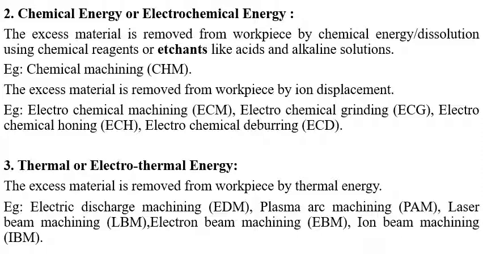Plasma arc machining has been identified as a rough machining process. Keep remembering, plasma arc machining is a rough machining process, and laser beam and electron beam machining are good enough for making very fine cuts and holes.